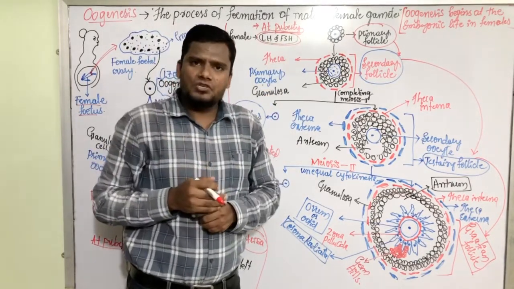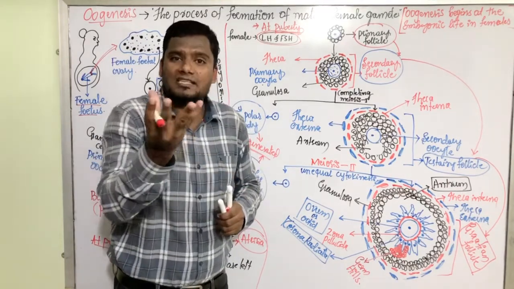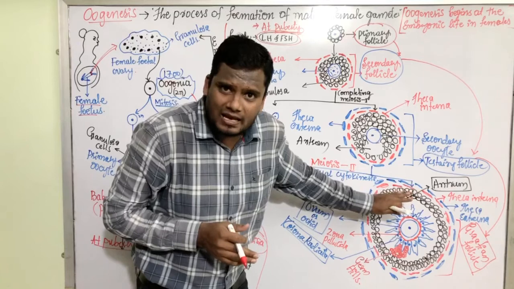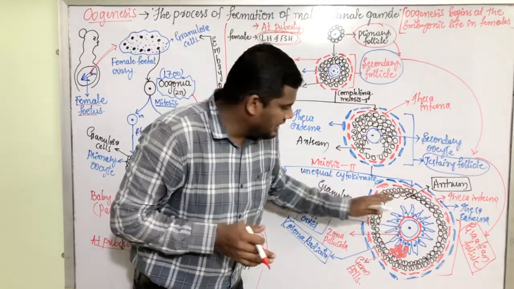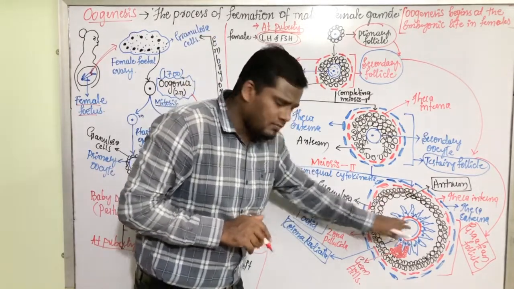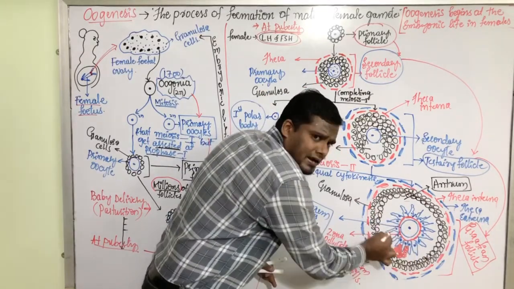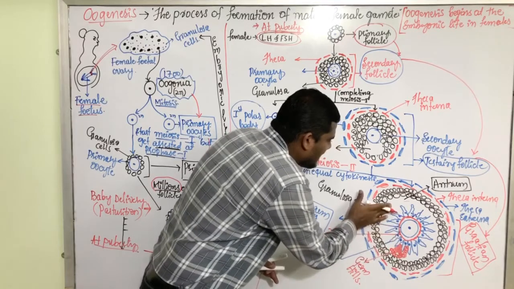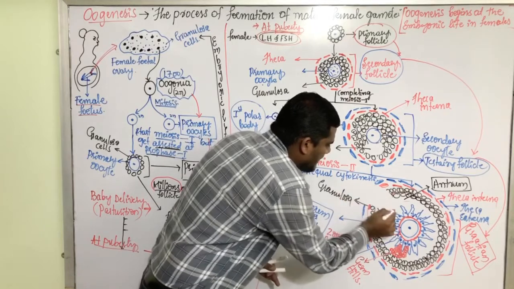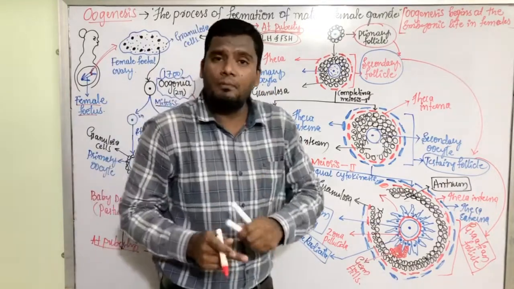Puberty in case of females begins with a very important characteristic feature, that is menstrual cycles. On the 14th day of menstrual cycle, ovary releases one egg. We know that. It's a fact. That ovum get released from this ovary. This entire structure is called as ovum. It is called as female gamete. This female gamete get released from the Graafian follicle by rupturing it. By rupturing it, this get released out. This get released out on the 14th day of menstrual cycle.